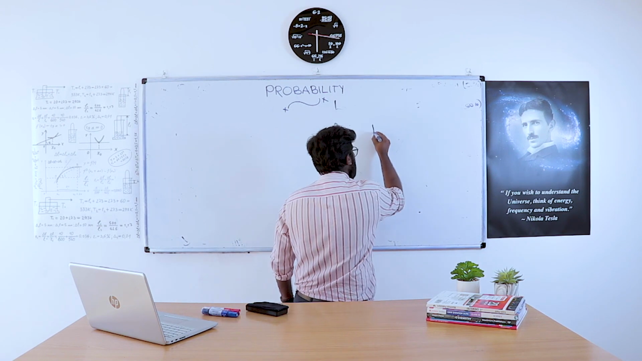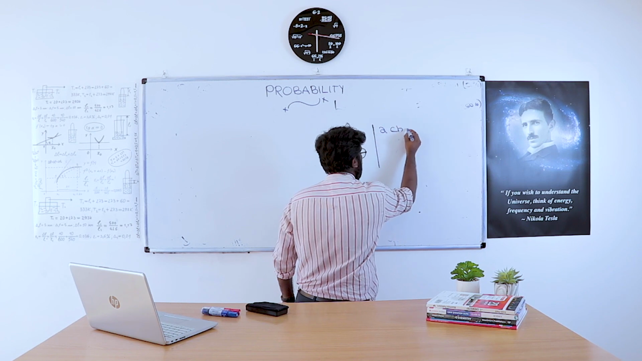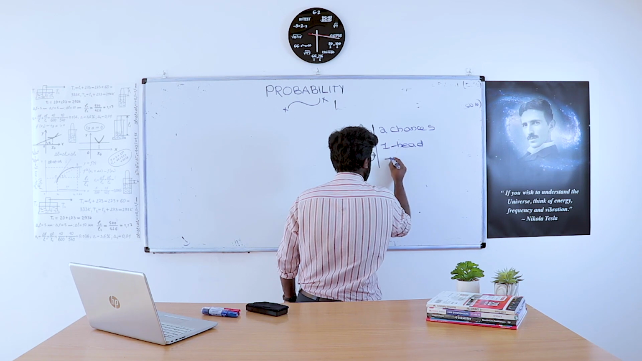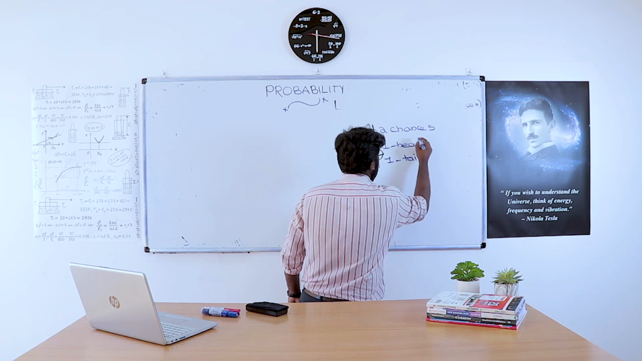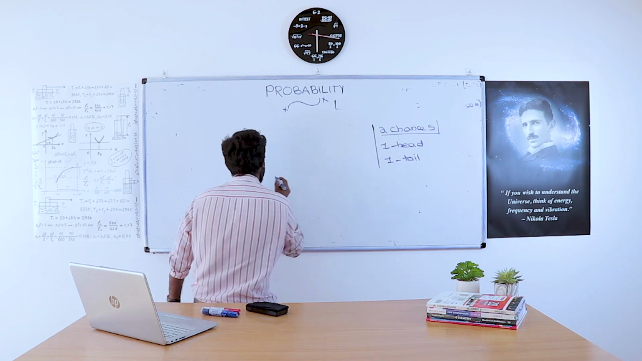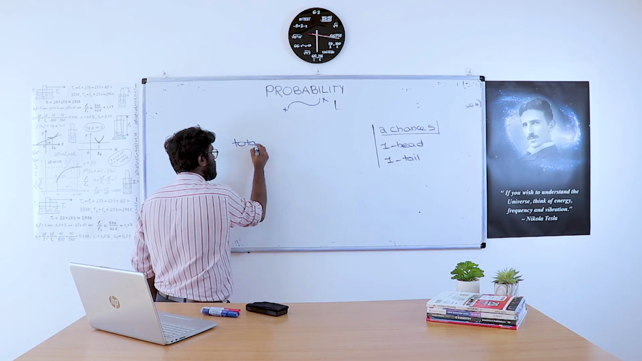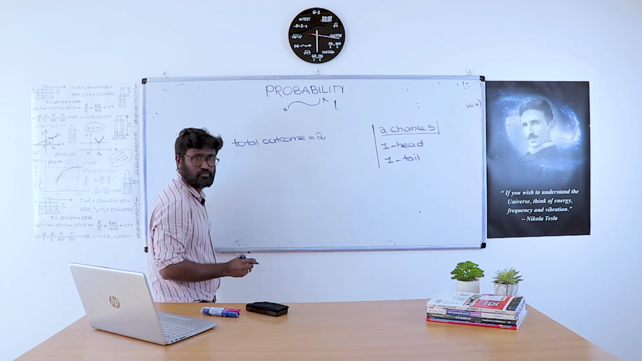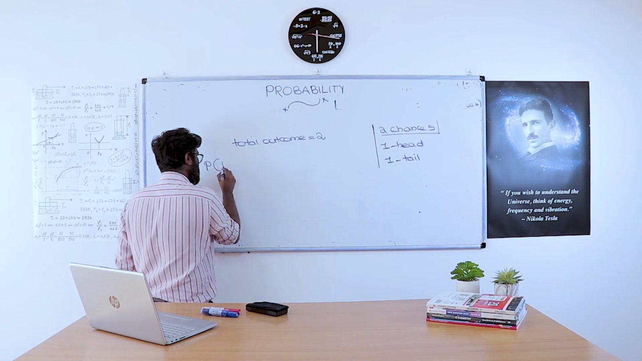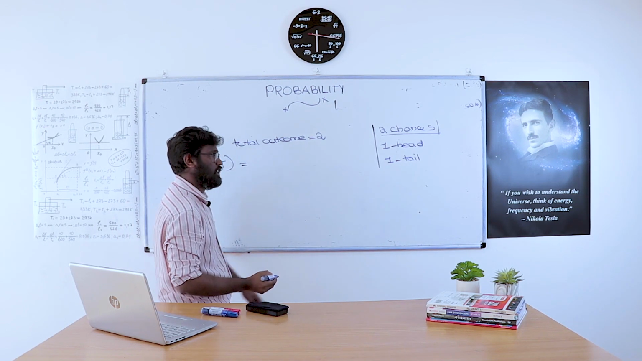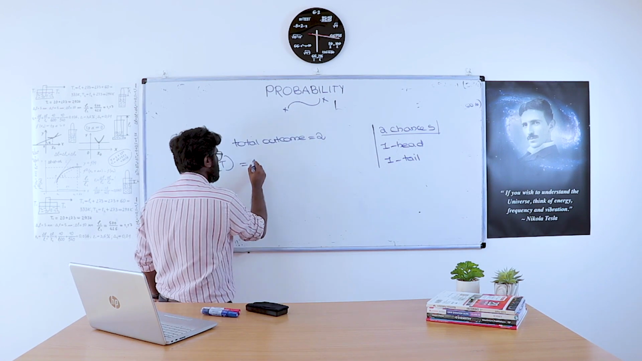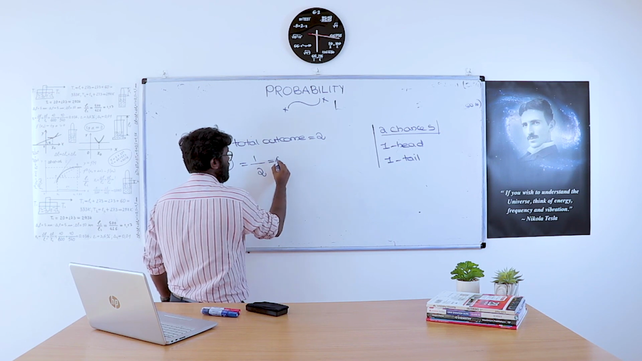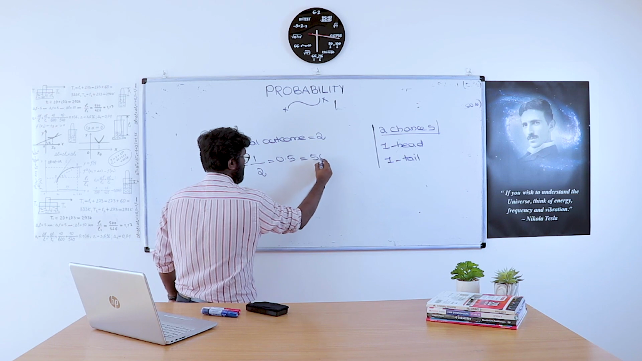If a coin is tossed, there will be only two chances: one, we get a head, or otherwise we get a tail. So the total outcomes, if a coin is tossed, equal 2. The probability of getting a tail: the chance of getting a tail is 1. So the probability of getting a tail is 1 by total outcomes, that is 1 by 2, which is 0.5. Otherwise we can say it is 50%.